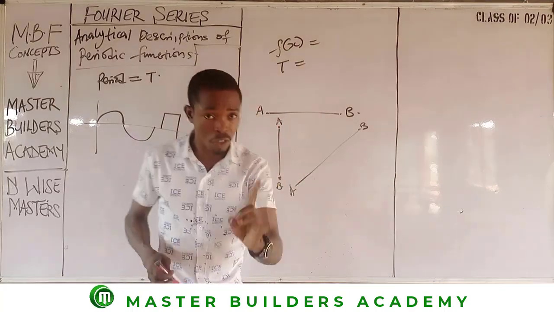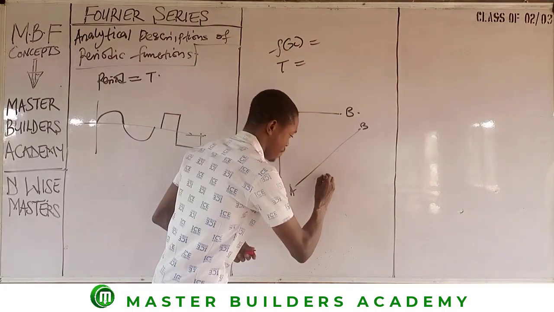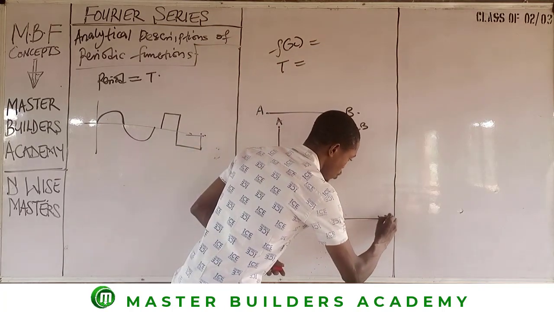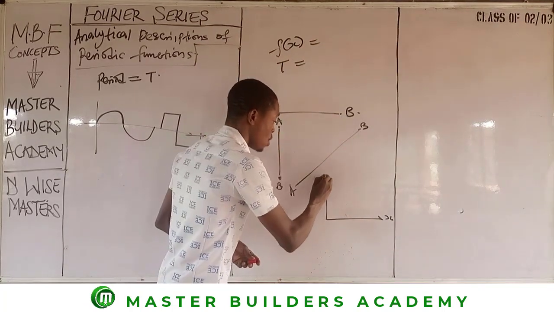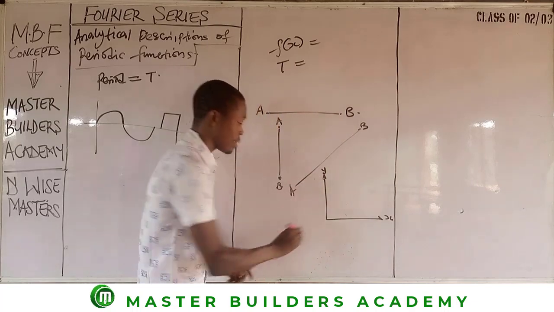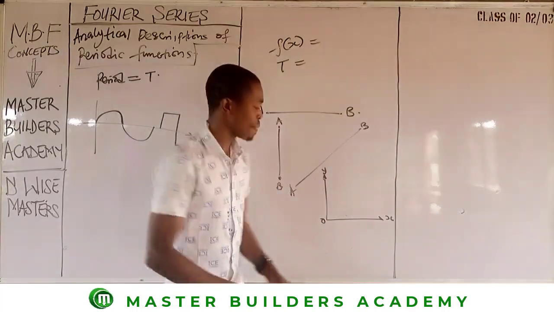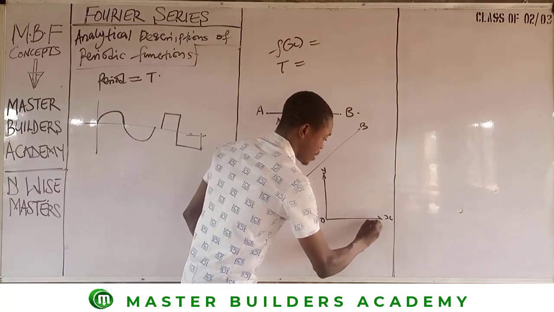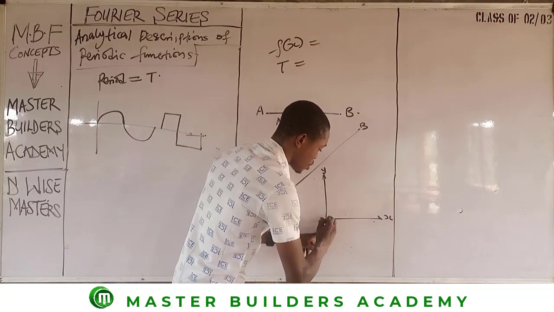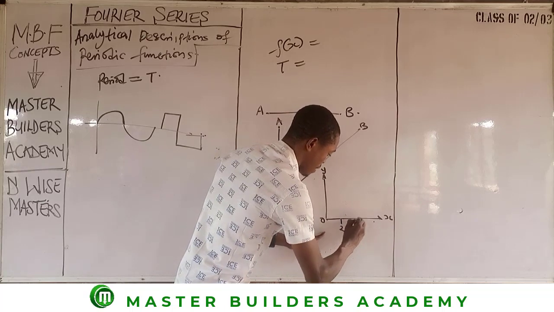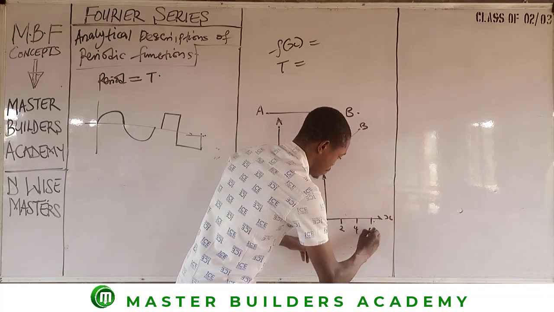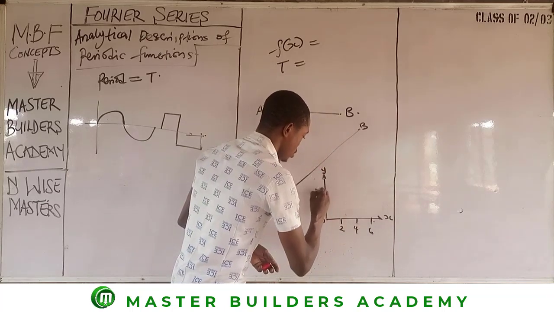Take for instance, this is a graph. Of course you know that this is the x-axis, then we have this is the y-axis, right? Then let's take for instance, this is our origin, which starts from 0. Now when I move along x this way, if this is origin, then take for instance, this is 2, then here we have 4, then we have 6, just like that, then we have 1, 2, 3.